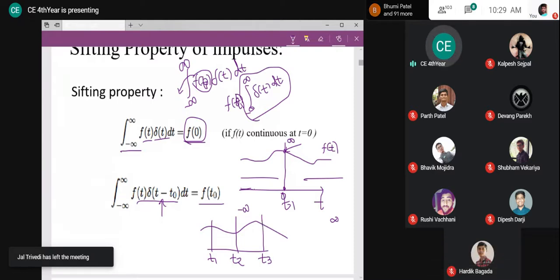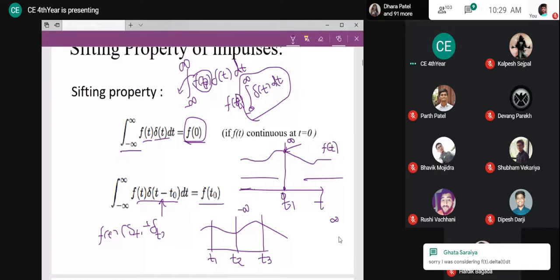See, what will happen here is that f of t is multiplied with delta at t1 plus delta at t2 and so on. I hope you are getting it.